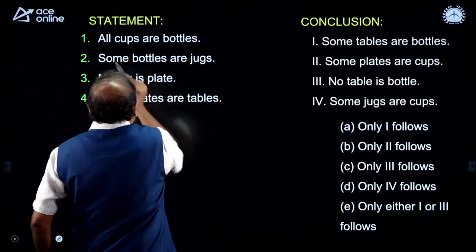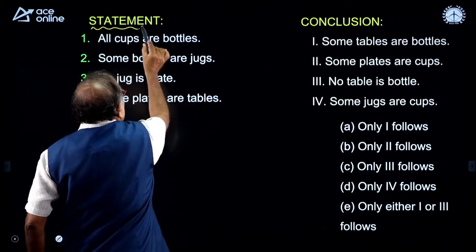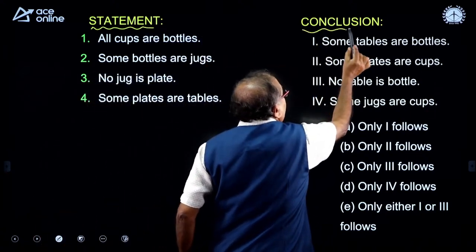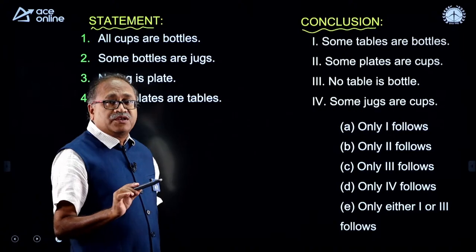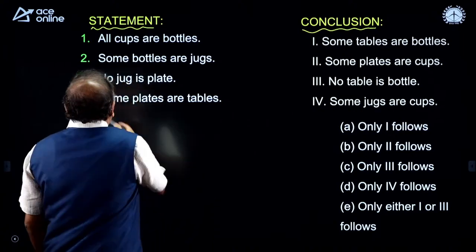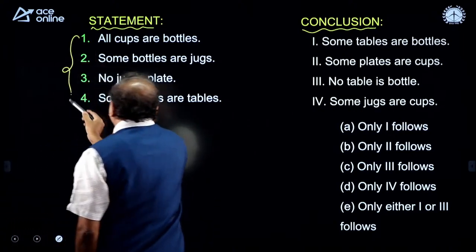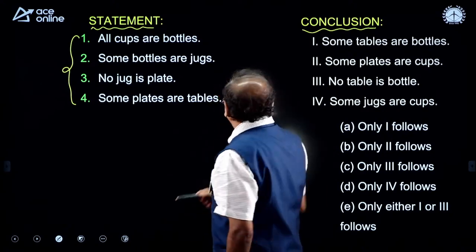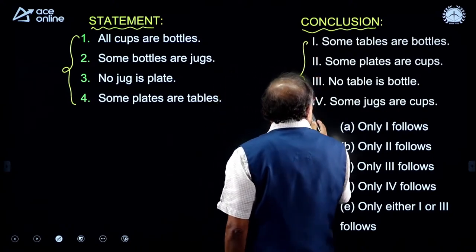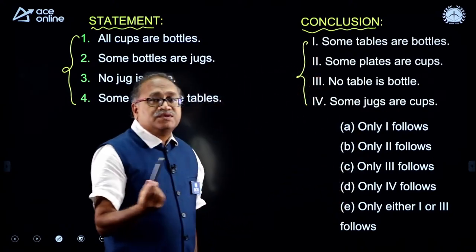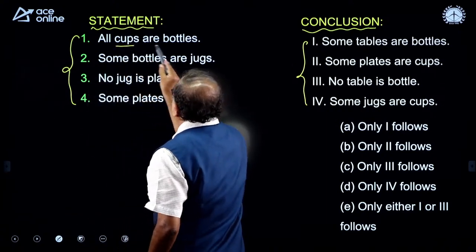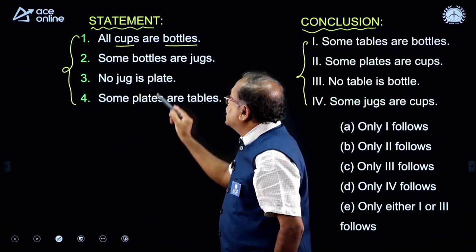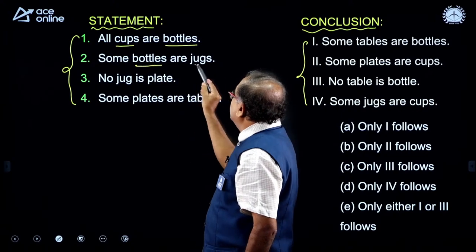Here there is a statement, followed by some conclusions. As it is a revision class, I am not getting into detail of syllogism. There are 4 statements, and followed by we have 4 conclusions, and we have to find which conclusion satisfies. The first statements say that all cups are bottles, some bottles are jugs.